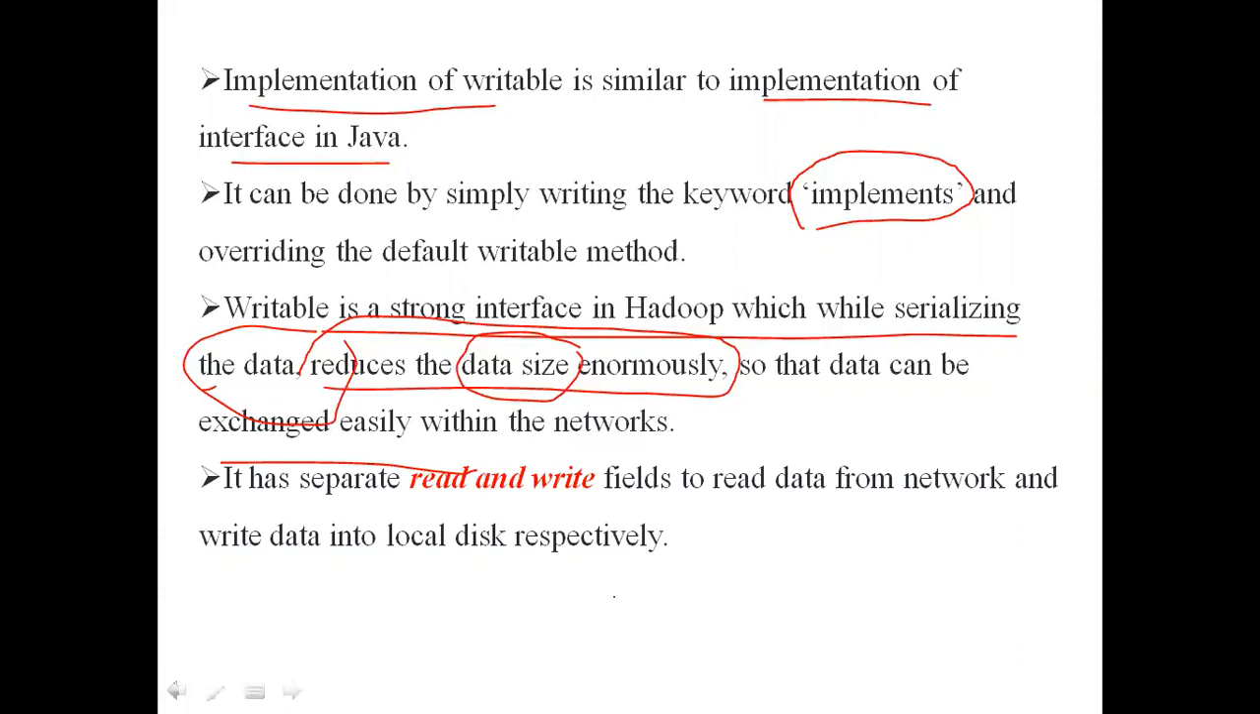Clear. When we come to this writable interface, it has two important fields: read and write. Later we will discuss more points about this. Generally, the write field of the writable interface is used for serialization. The read field of the writable interface is used for deserialization. To transfer the data through the network, we use the write field. To receive the data from the network, we use the read field. We will see more about read and write in the future classes.